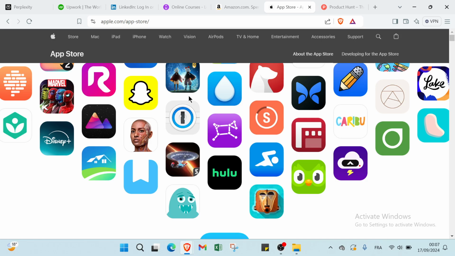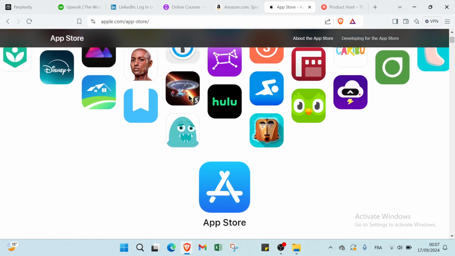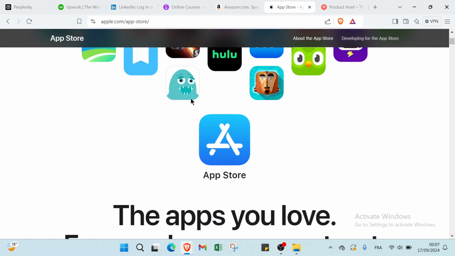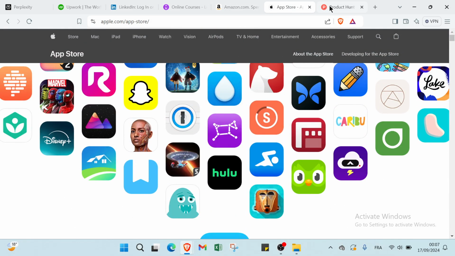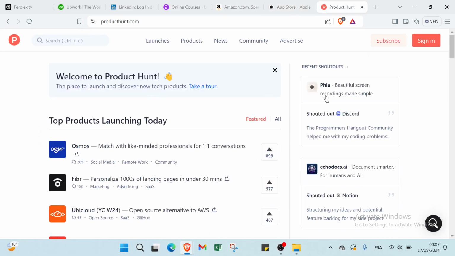To earn money on Perplexity by developing and offering tools or apps on the App Store, create valuable and user-friendly applications tailored to specific needs. Promote your app on Perplexity by showcasing its unique features and benefits, driving traffic and potential dollars from interested users. So this is how it works with the App Store. And let's move on to the next one.